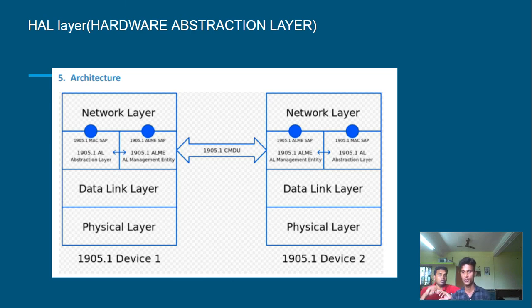So your 1905 layer has its own MAC address for itself. That one MAC address identifies the 1905 device, that mesh device, irrespective of what underlying hardware you are going to use.